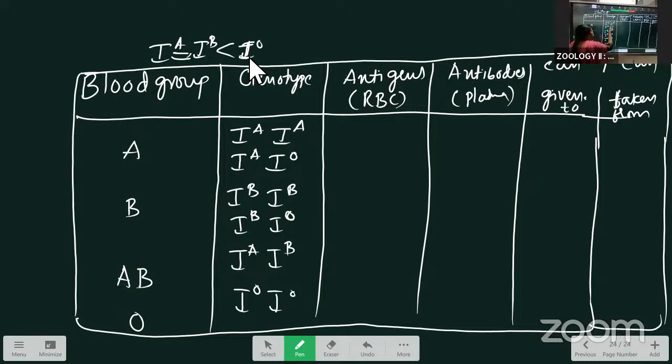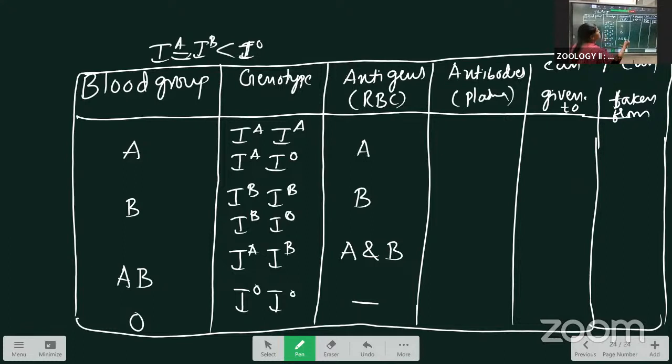Next are the antigens. The A group has the A antigen present on the RBC. Next, the B group has the B antigen present. The AB group has the A antigen and also the B antigen present. Next, O does not have any antigen. That's why it is the universal donor.